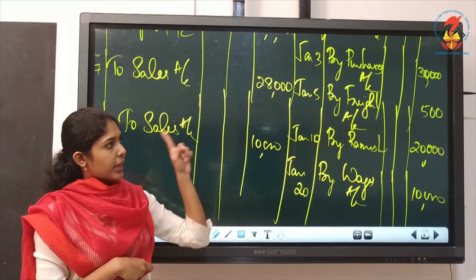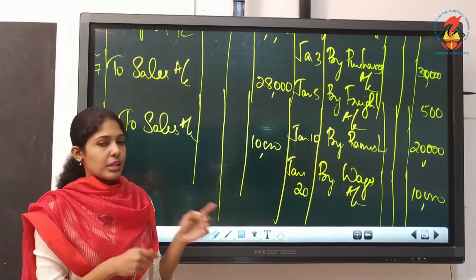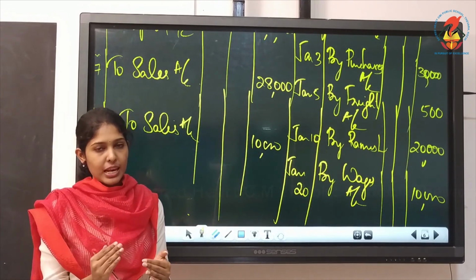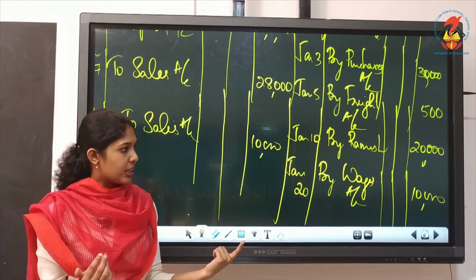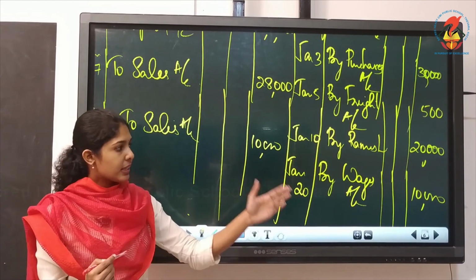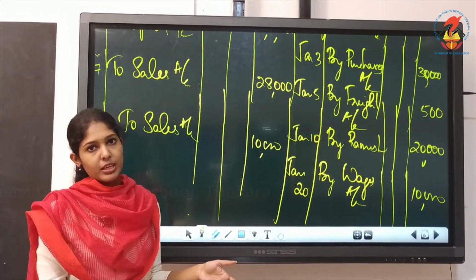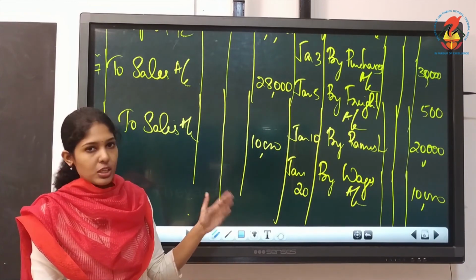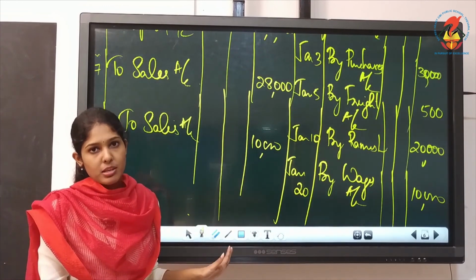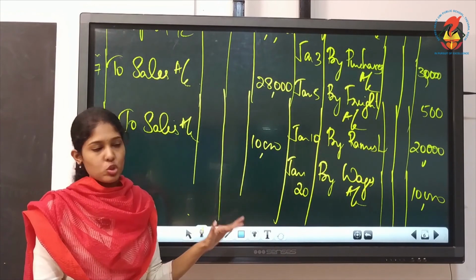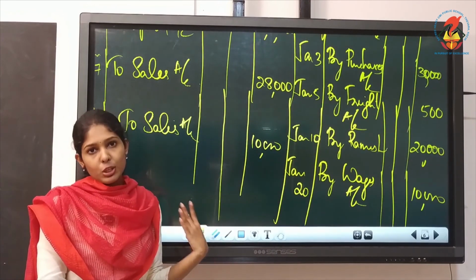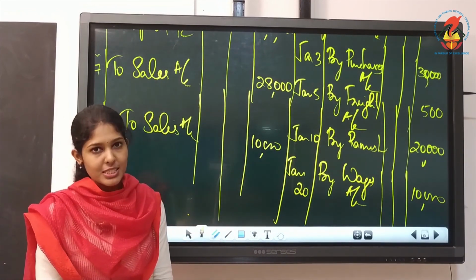So now the cash book is over. Just like you prepare the ledger, what is the next step? You must compute the balancing figure. Add the debits, add the credits, compute the balancing figure. Understood? Then you must write balance carried down and balance brought down as usual. So that step you can do, there is no change. Carry down and brought down, you must write and complete this cash book.